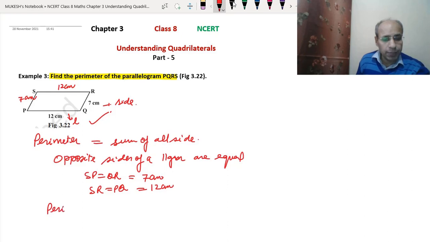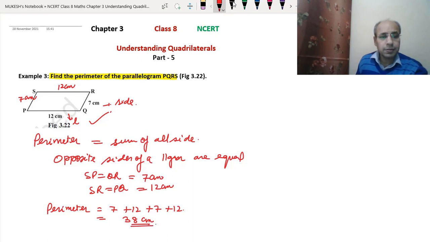The perimeter of this parallelogram will be 7 centimeter plus 12 centimeter plus 7 centimeter plus 12 centimeter. So 7 plus 12 is 19, 19 plus 19 means 38 centimeter is the perimeter of this parallelogram. I hope this is clear to you.